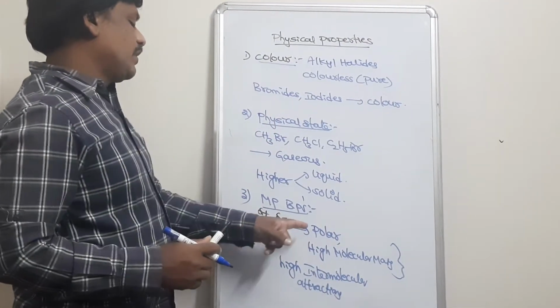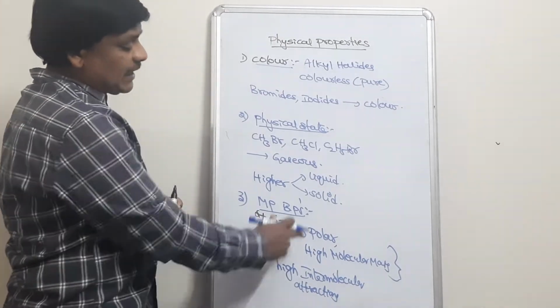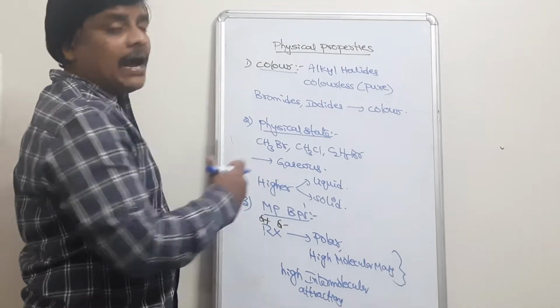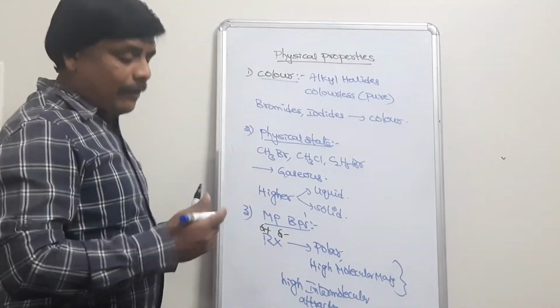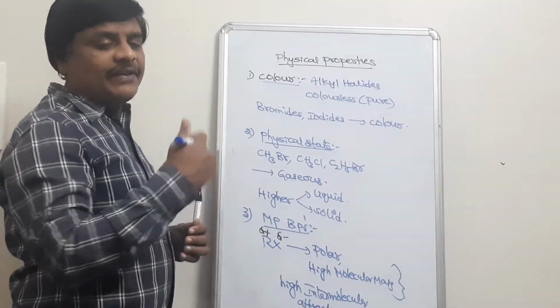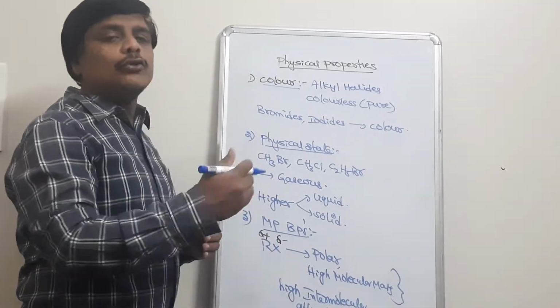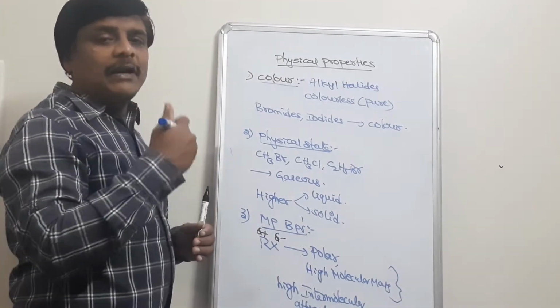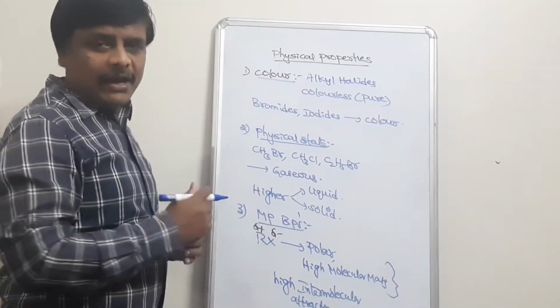Understood? These two factors, one is polarity and the second is high molecular mass, are responsible for high intermolecular attractions. When these intermolecular attractions are very large, it is very difficult to break the bond. Hence high temperature is required, and hence melting points and boiling points will be higher.